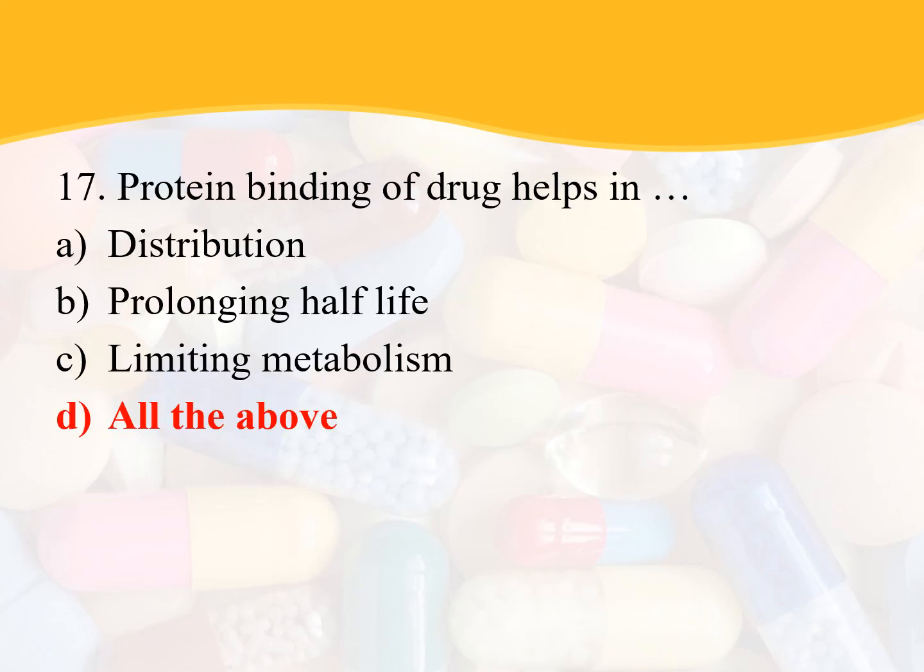So protein binding of a drug helps in, it can help in the distribution. It has got significance in distribution. It has got significance in prolonging the half-life, and because protein-bound drug is pharmacokinetically and pharmacodynamically inert, it limits the metabolism. So all the above is the answer. Protein binding of a drug helps in distribution, prolonging the half-life, and limiting the metabolism. So all the above.